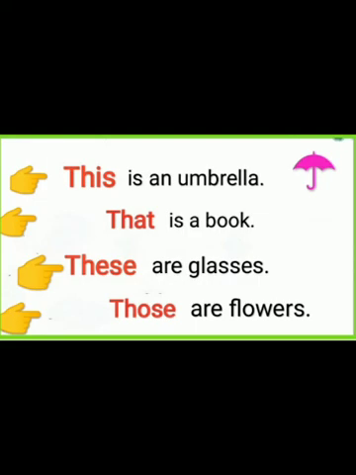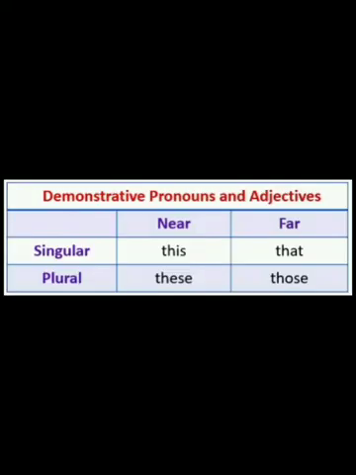Those are flowers. Here the pronouns this and these help us to point at things which are near to us, whereas the pronouns that and those help us to point at things which are far from us. We use this and that for singular nouns, whereas these and those are used for plural nouns.